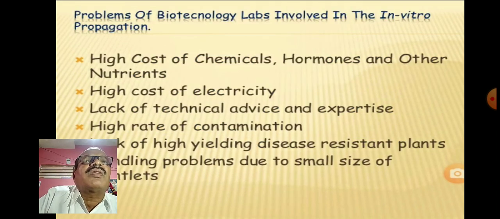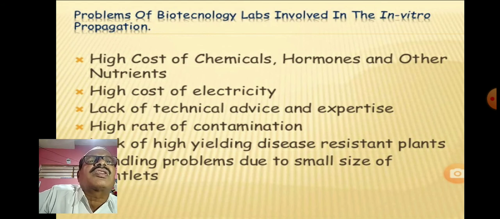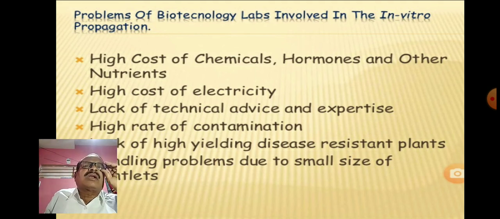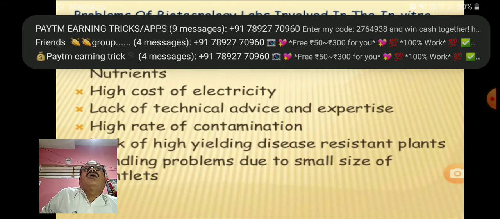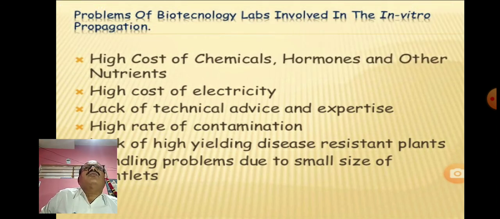So the problems of biotechnology labs involved in propagation, that we have just now studied, and these are the different factors involved in this. Because as and when you are going to use any technology, you must first study whether this technology is useful or not.